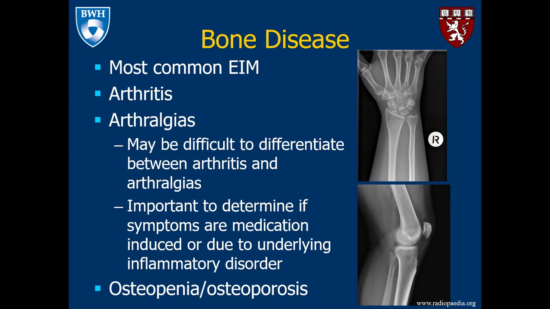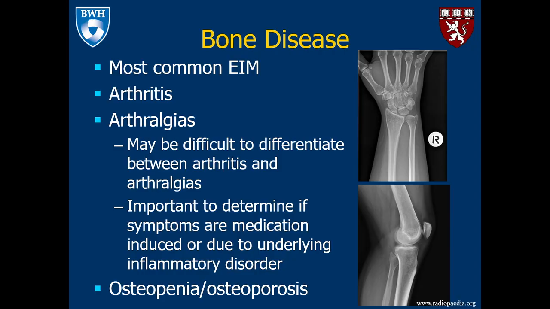Bone disease is the most common extraintestinal manifestation and often includes arthritis or arthralgias. It's important to differentiate the difference between these two and also to determine if a patient's symptoms are medication-induced or due to underlying inflammatory disorder.